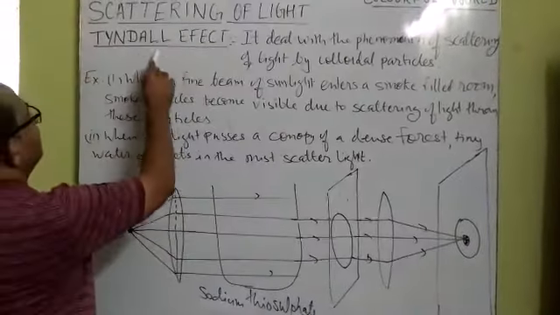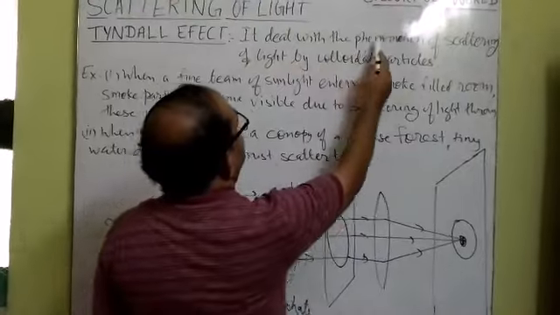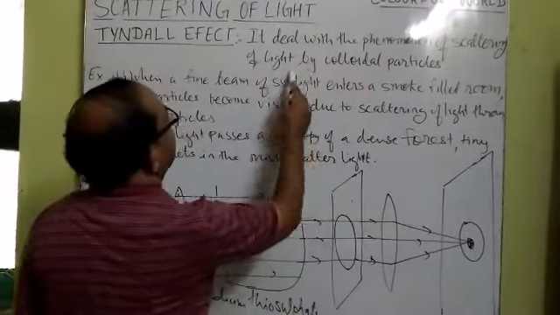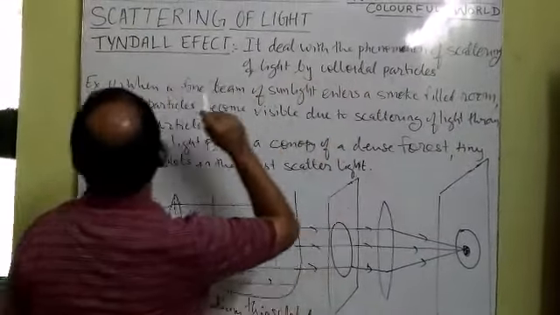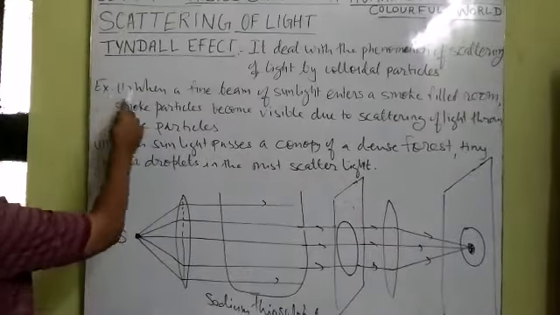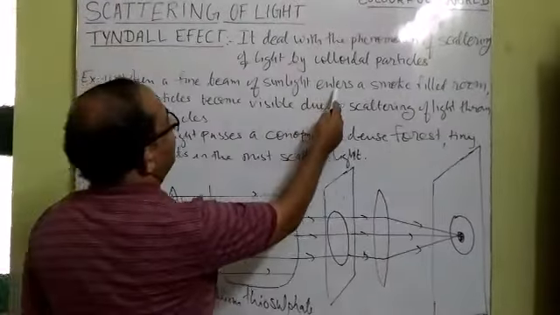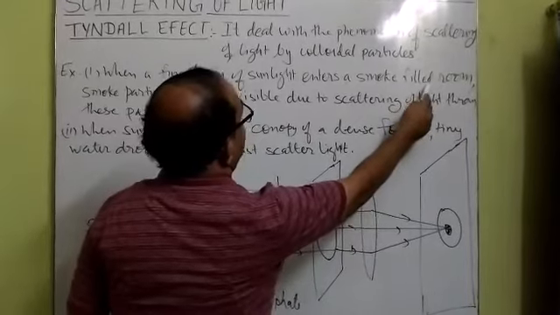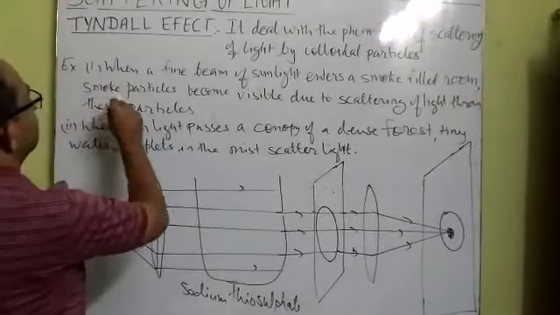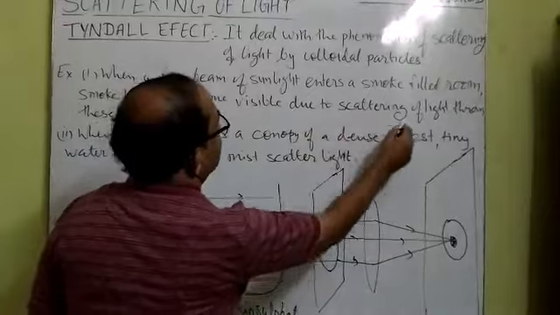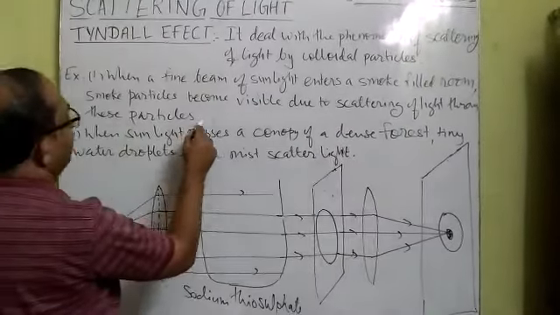This is explained by the Tyndall effect. It deals with the phenomenon of scattering of light by colloidal particles. For example, when a fine beam of sunlight enters a smoke-filled room, the smoke particles become visible due to scattering of light by these particles.